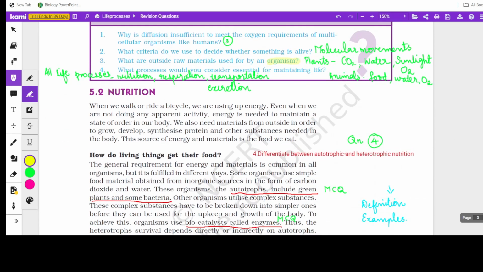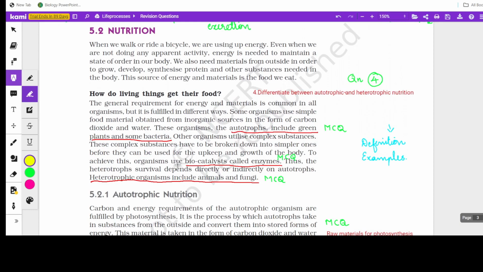Now we are coming to the next topic, nutrition. So from this paragraph you'll be getting quite a lot of questions. The general question that can be asked from this part is: differentiate between autotrophic and heterotrophic nutrition. So when such a question comes, a very simple way to answer it is writing the definition and the examples. You can also split the definition into many parts and write. So let's see what definition we get here for autotrophic organisms.